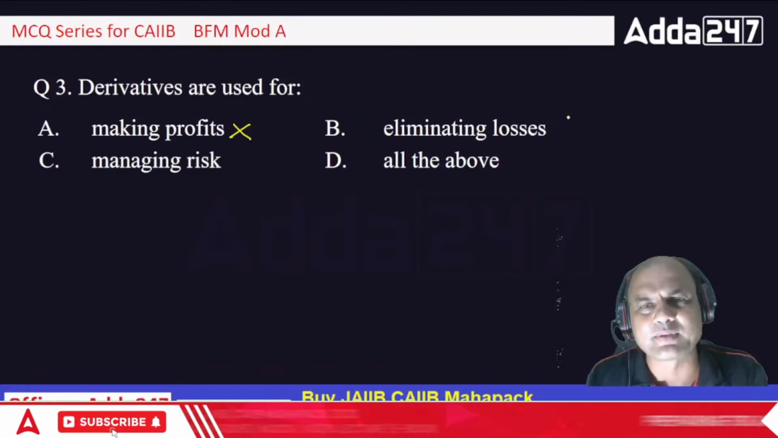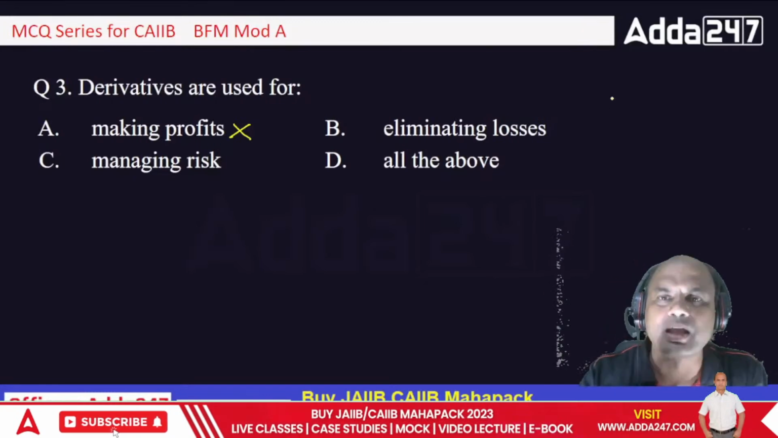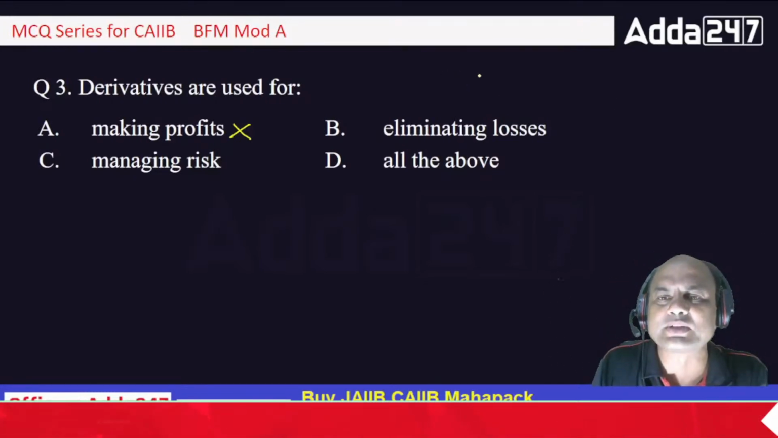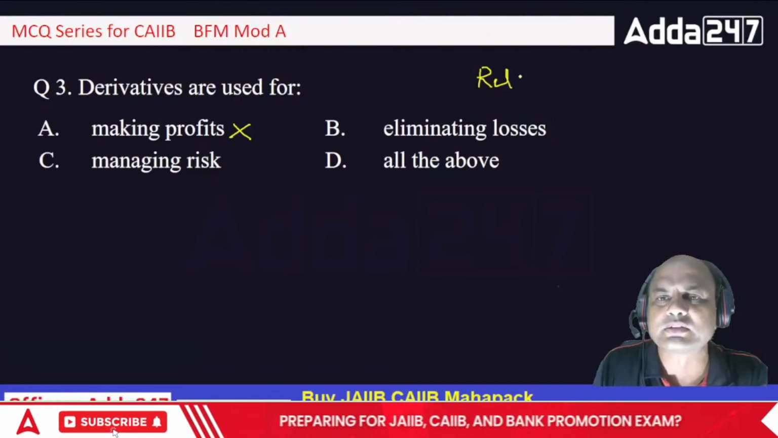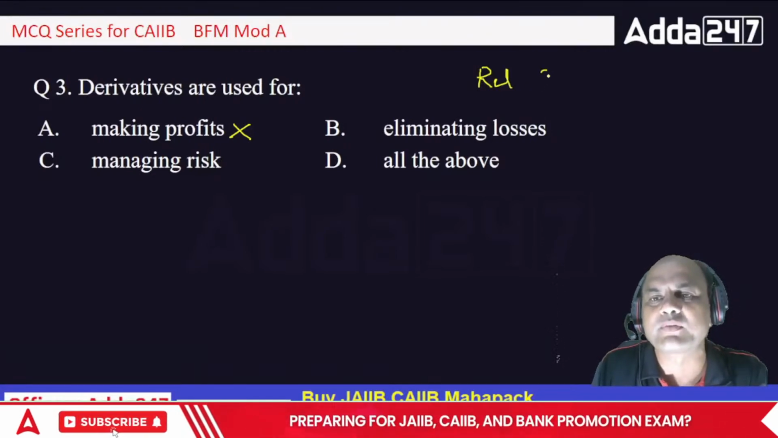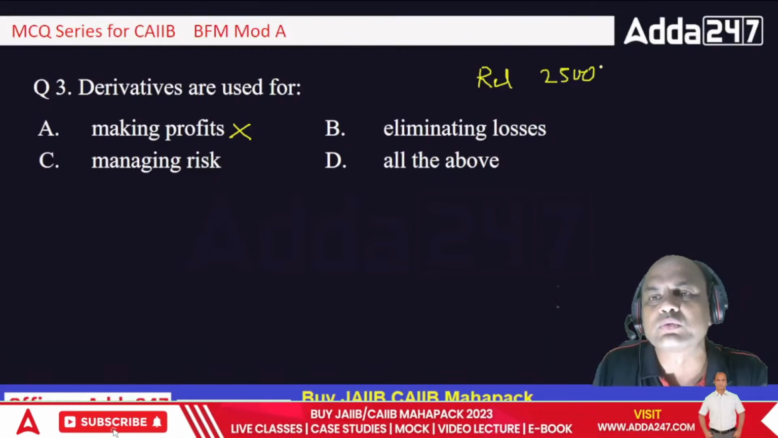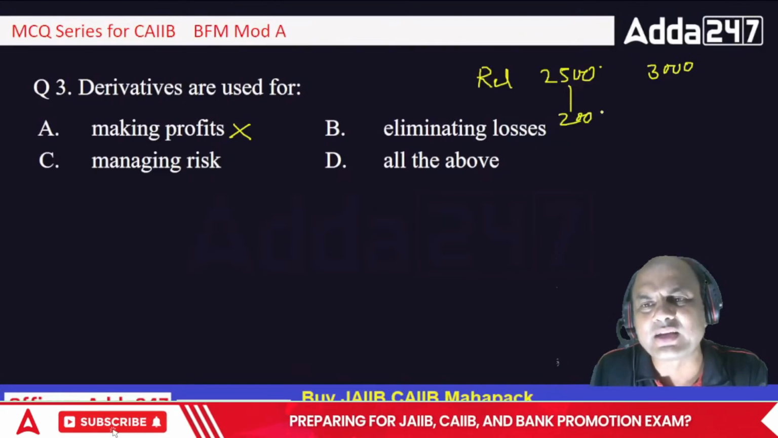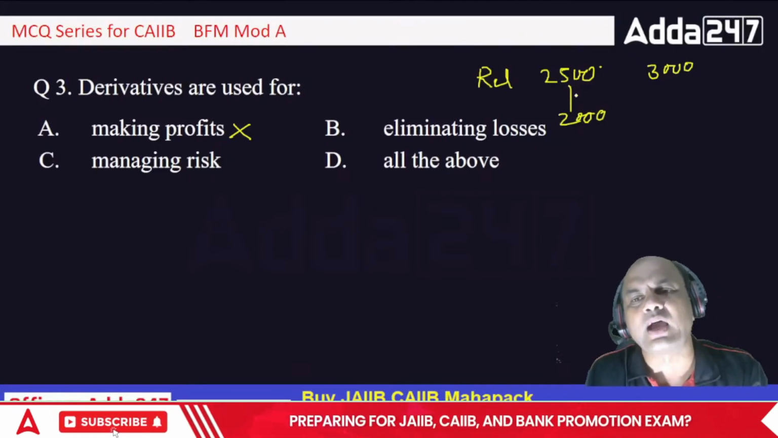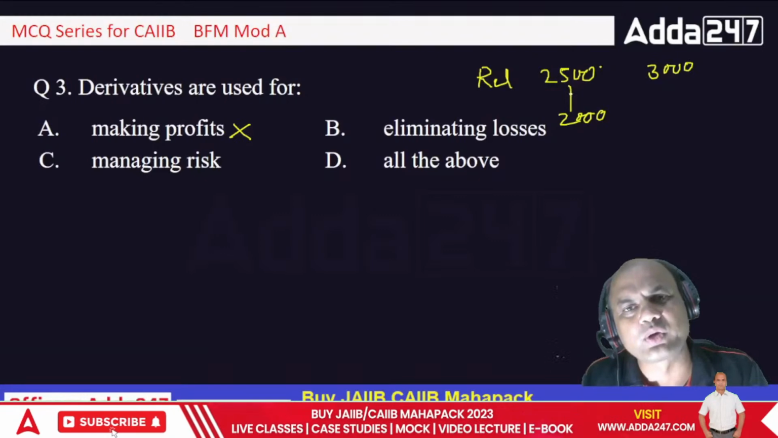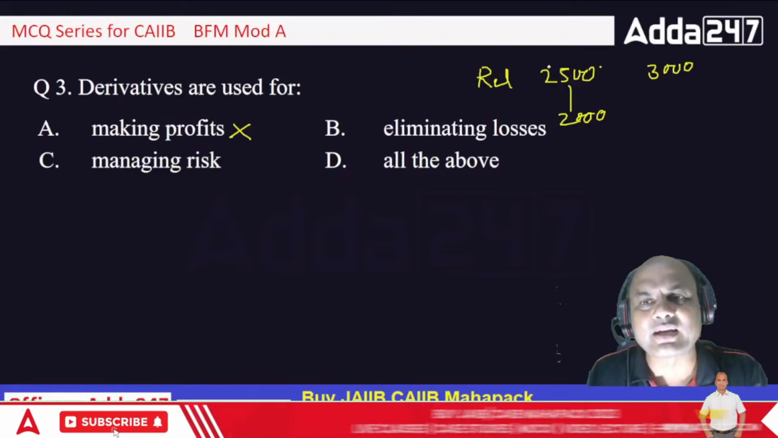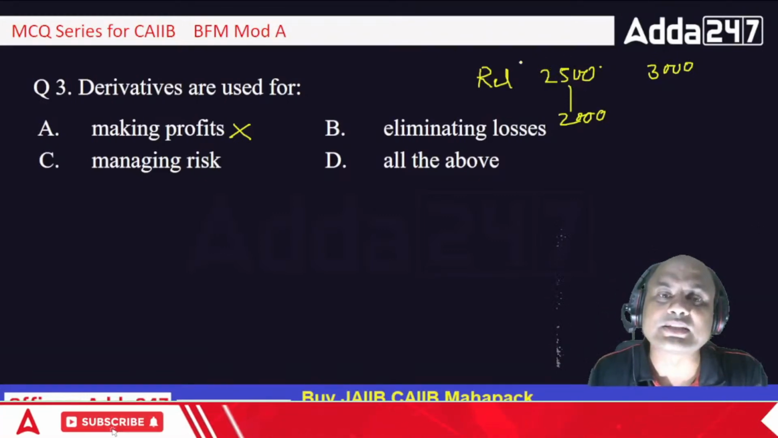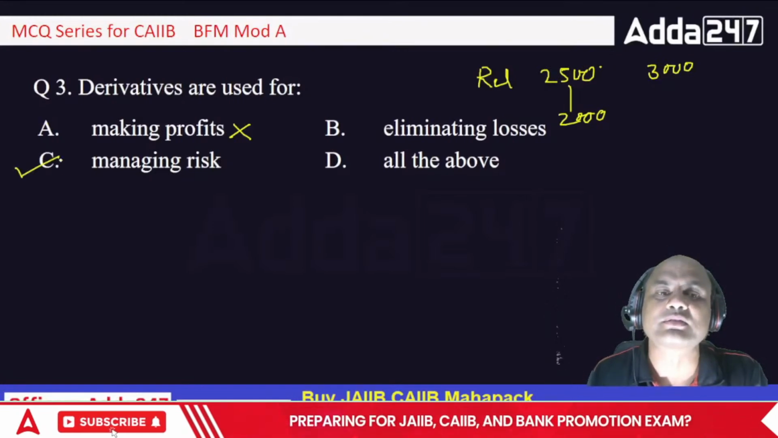Suppose, let's say, again the same example. Reliance. I have bought it for 2500, expecting it to go to 3000. If it starts going down to 2000, can I eliminate this loss? Not at all. This loss is going to happen. So what can I change? I can manage that risk.